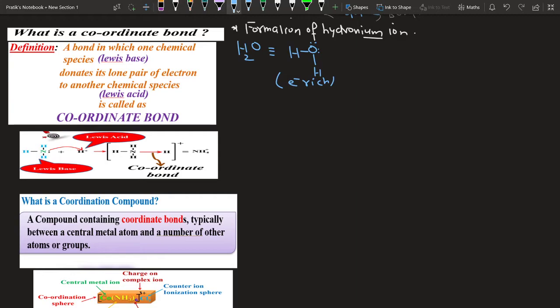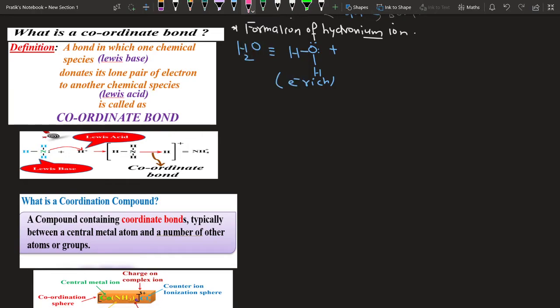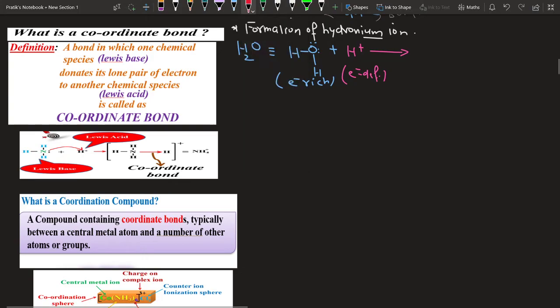Since oxygen consists of lone pairs of electrons, this molecule is electron rich. If it is treated with an acid, meaning H+ ion, can I say this is electron deficient? So what happens when water approaches this electron-deficient H+ ion? Any one lone pair of oxygen of the water is given toward the H+ ion.